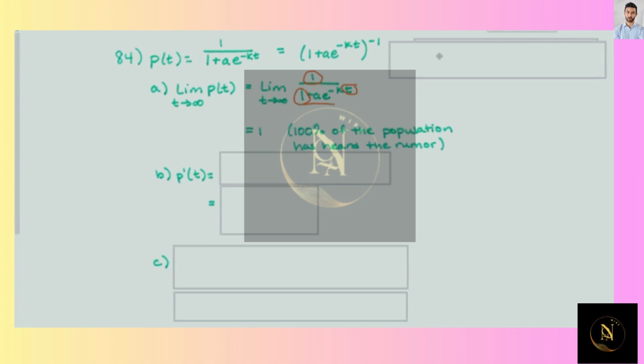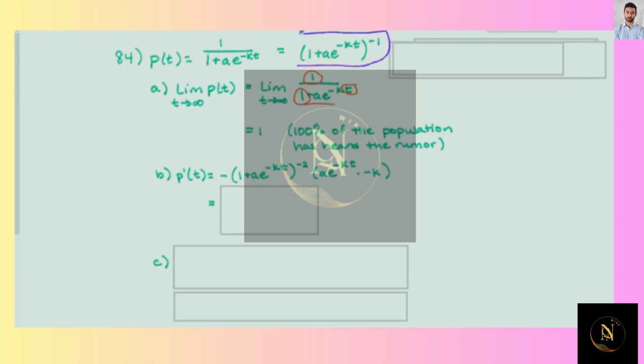So what we're going to do is take the simplified version of the function, where instead of writing it as a quotient, I wrote it to the negative first power. And so we'll use the chain rule on that. So we bring down the negative 1, and we raise the inside to the negative second power, and then we multiply by the derivative of the inside.